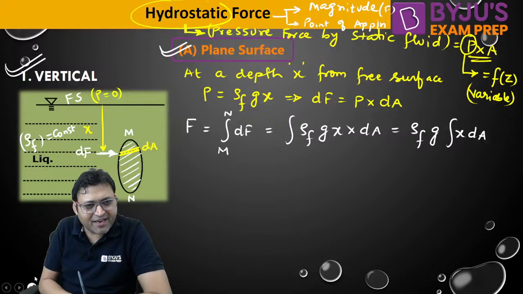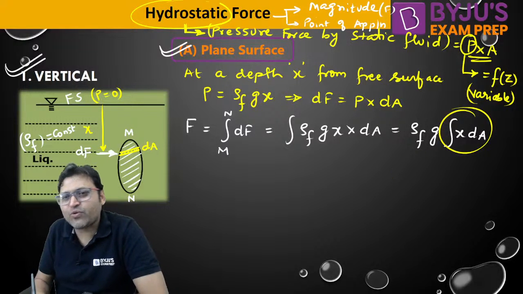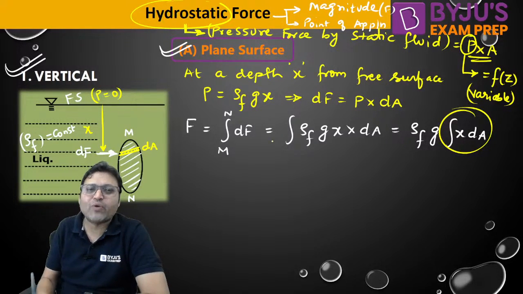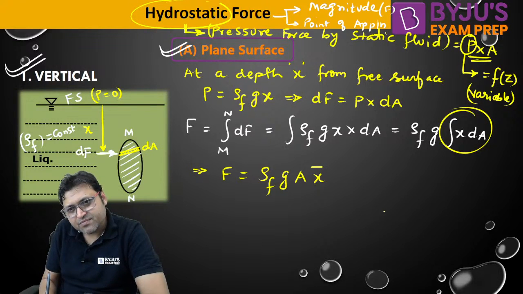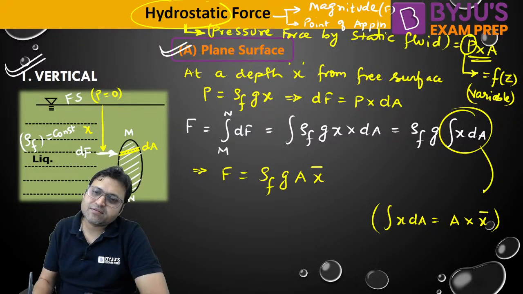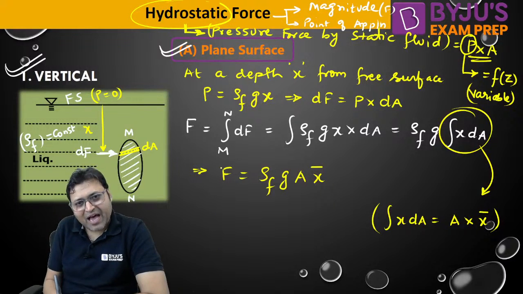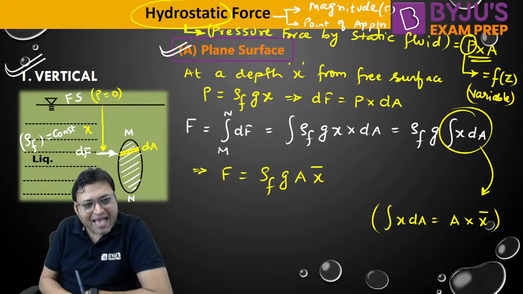And what is the integration of x into dA? Integration of x into dA will be area into x bar. So F will be equal to rho into g into A into x bar. So the hydrostatic force is given by rho g A x bar.